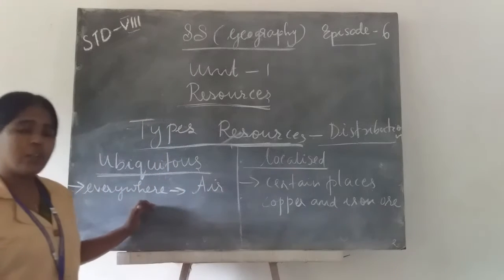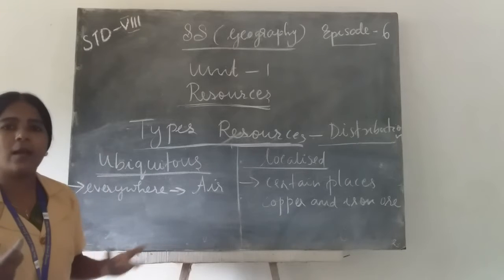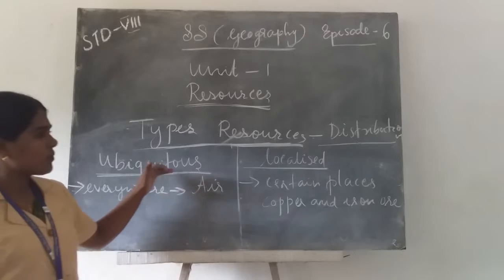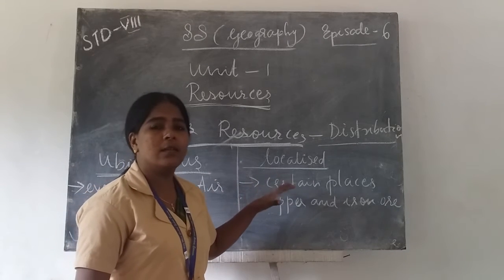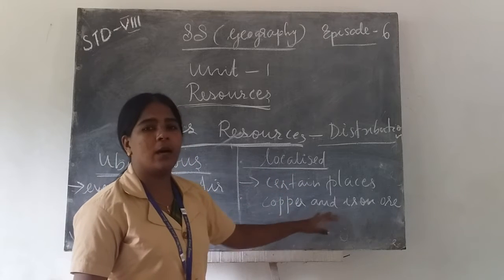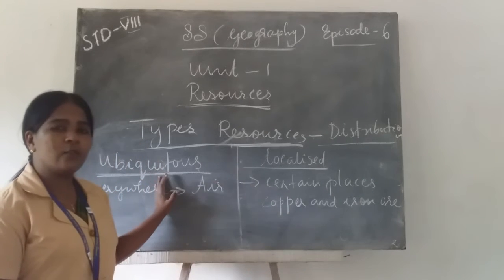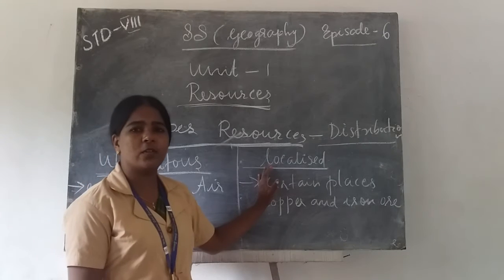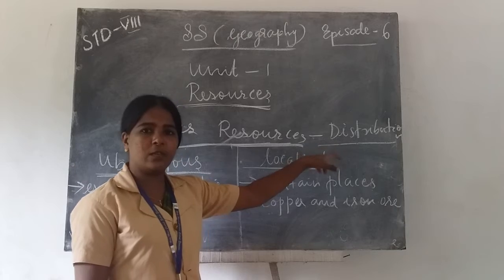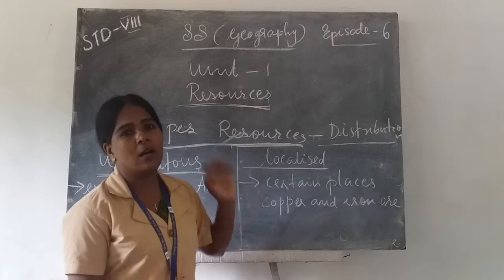No. Can we find coal in our surroundings? No. But in the case of ubiquitous resources, we can find air everywhere. We can find solar energy everywhere. So these are ubiquitous. Localized resources can be seen in certain places only. Example, copper and iron. How can we classify resources as ubiquitous and localized? On the basis of distribution. On the basis of distribution, the natural resources can be classified into ubiquitous and localized.